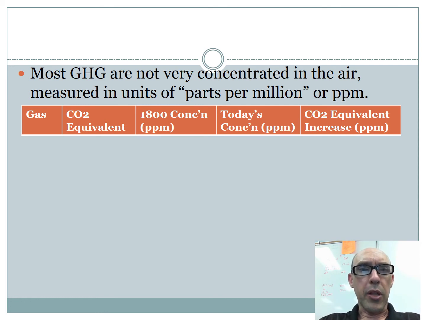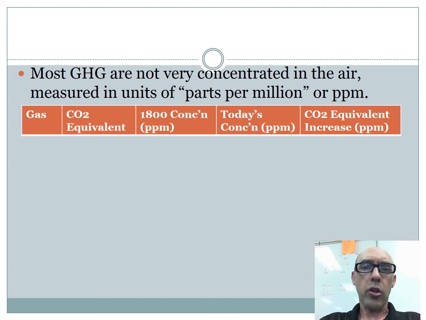So the first column is the gas, meaning which gas are we talking about. CO2 equivalent means how much the gas traps heat compared to CO2. So if a molecule of CO2 traps a certain amount of heat, is another molecule more or less able to, as a number? Is it twice as effective? Is it 100 times as effective? How good is it at trapping heat energy?